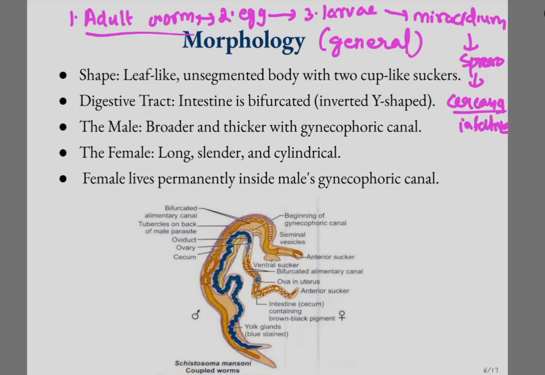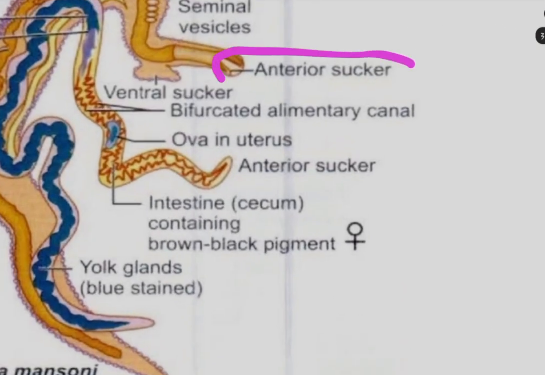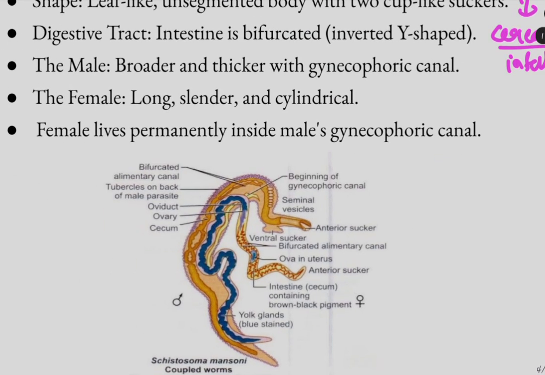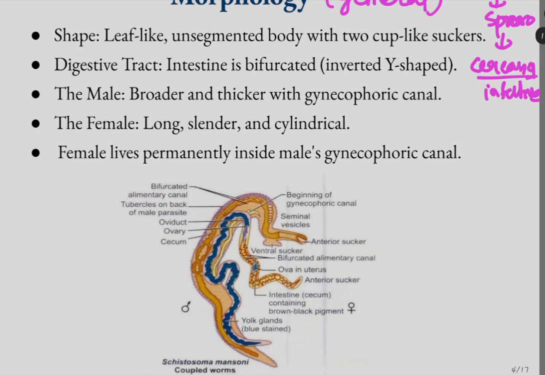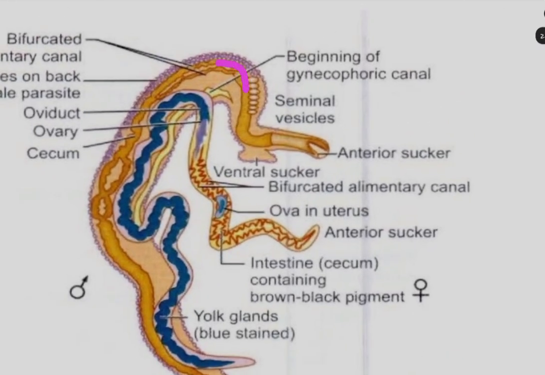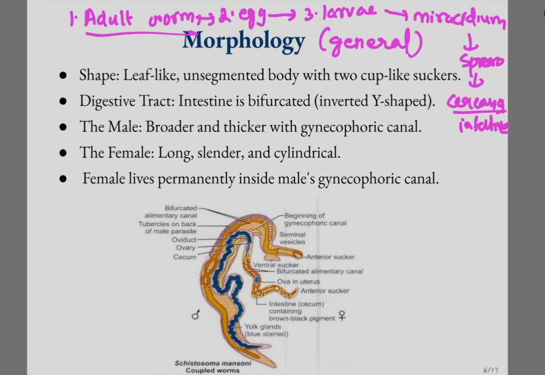Coming to the adult worm, the morphology is general for these three species. The adult worm is leaf-like and unsegmented with two cup-like suckers. We can see two suckers on the adult worm, an anterior sucker and a ventral sucker, and they have a complete digestive tract, and the intestine is bifurcated. The intestine is an inverted Y shape. You can see the bifurcation of the intestine. And I already told you that they are dioecious. They have separate males and females, which is a unique feature of schistosome trematodes.